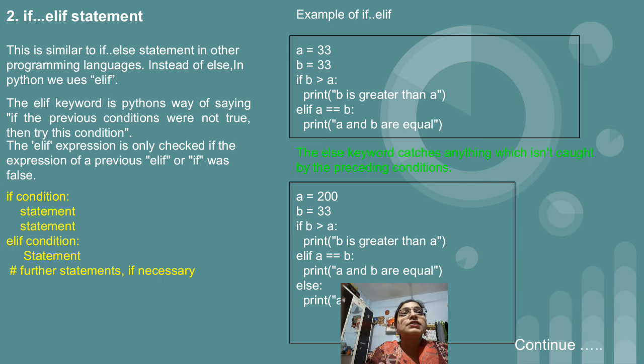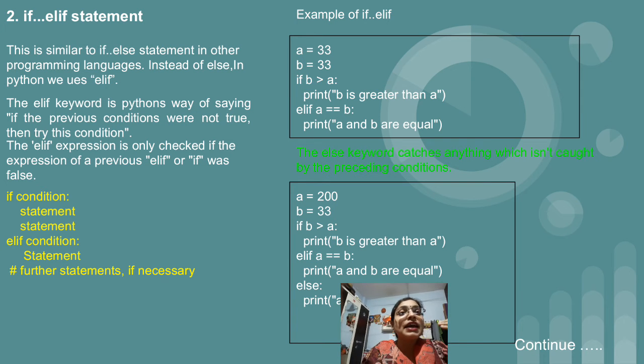After that, the next program I have given, as I told you previously, has an else statement also. When will we use the else statement along with the if elif statement? Suppose you have written more than one condition, one condition in if and one condition along with elif, and both the conditions are false and you want to display something, that part you can include inside else.